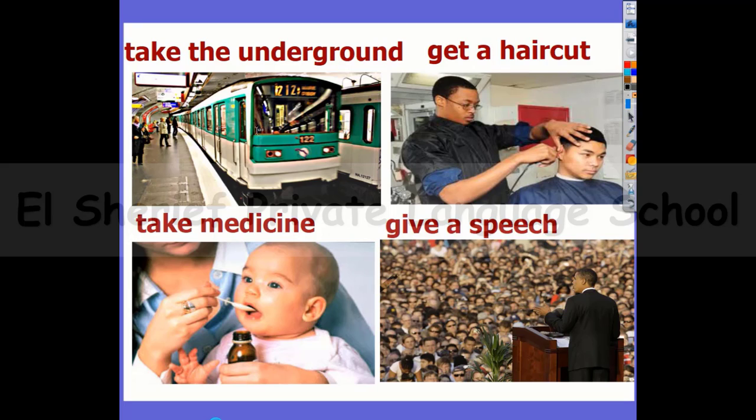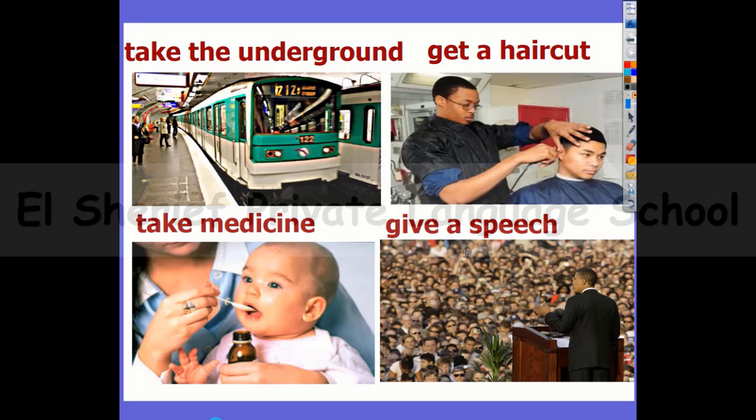Number 5, here we have the underground. It's not a train, it's the underground, so take the underground. Always keep the verb take. Take the underground. Number 6, here we have a barber. In the barber shop, you get a haircut. Number 7, take medicine. And the last one here is President Obama, and he is giving a speech. So here we have give a speech.